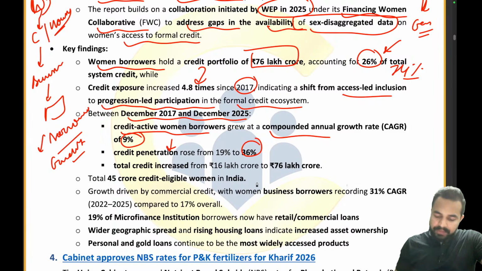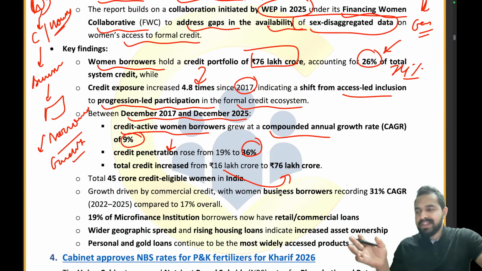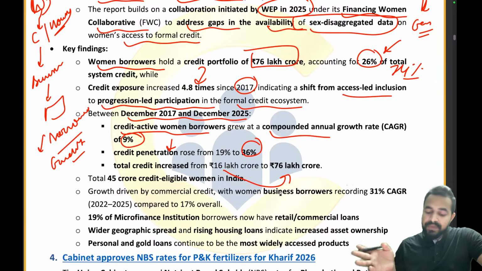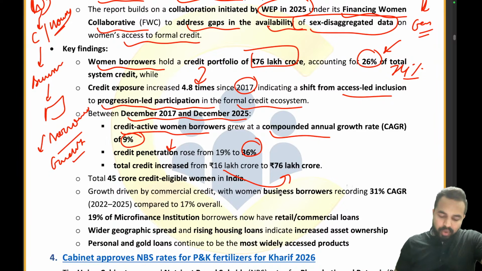Total credit increased from 16 lakh crore to 76 lakh crore. We have already covered the total credit portfolio was 76 lakh crores, right? And it has increased from 16 lakh crores. Total system credit, what exactly is the percentage? 26%. Credit exposure increased by how many times? 4.8 times. Now the total 45 crore credit eligible women in India.